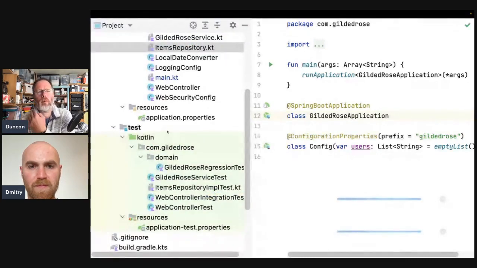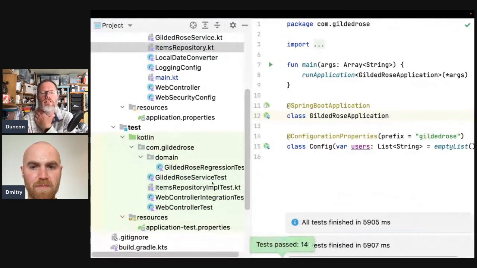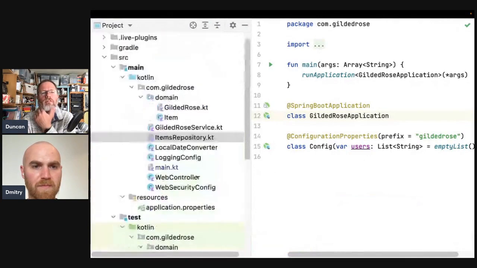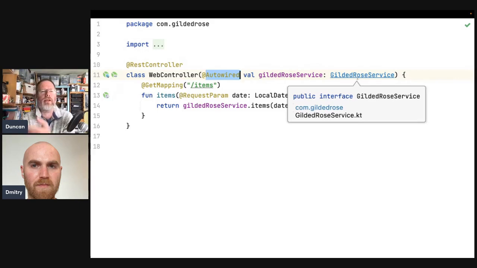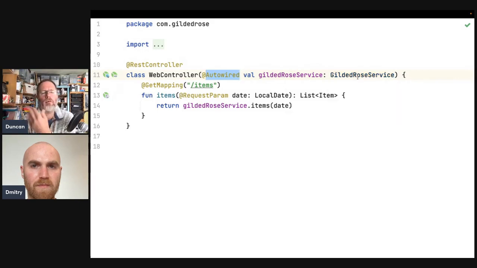So can we just have a look at that web controller? Because that seems to be the gist of all of the stuff. Okay, so we auto-wire a thing like Gilded Rose service, which is that dependency. That's got all the business logic in it, I guess. And then we have a mapping, so that's the way we express creating an HTTP endpoint, basically.